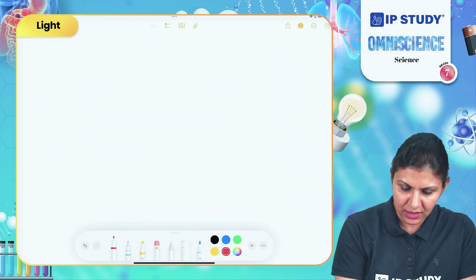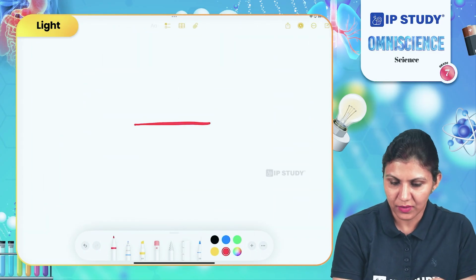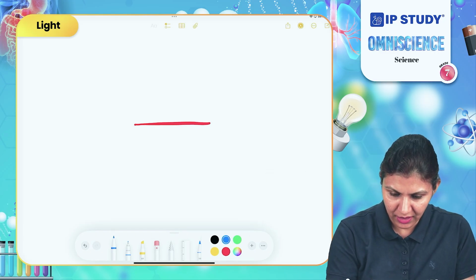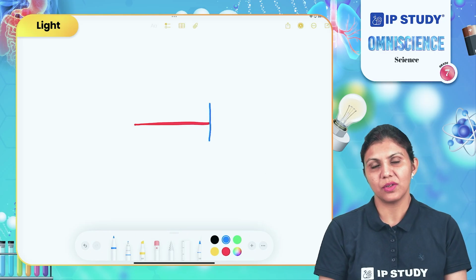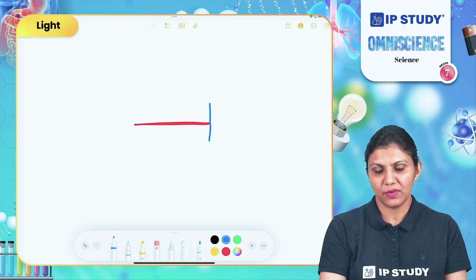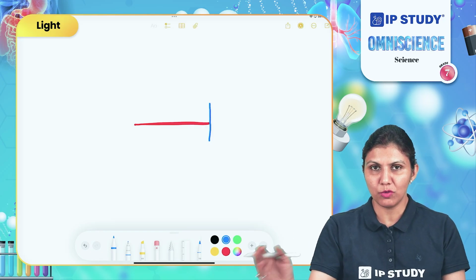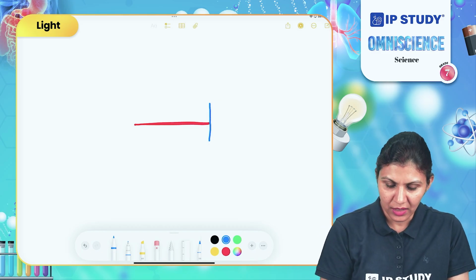Suppose this is the light ray and there is an obstacle in the path of the light ray. So what will happen if a light ray is blocked by any obstacle? It cannot move further. Okay?